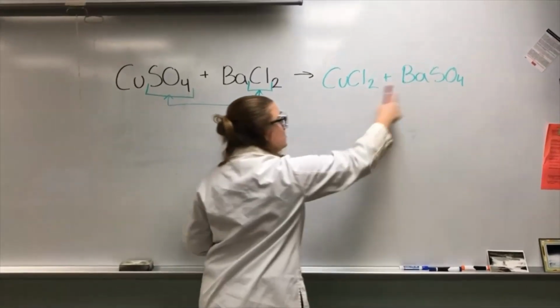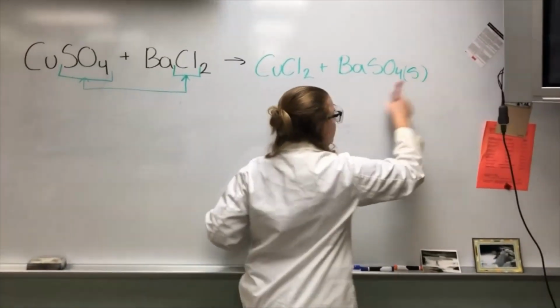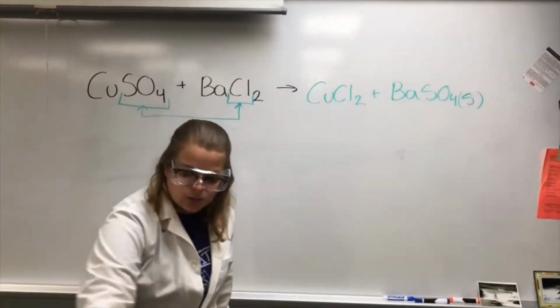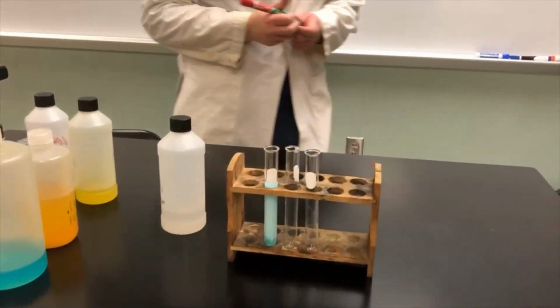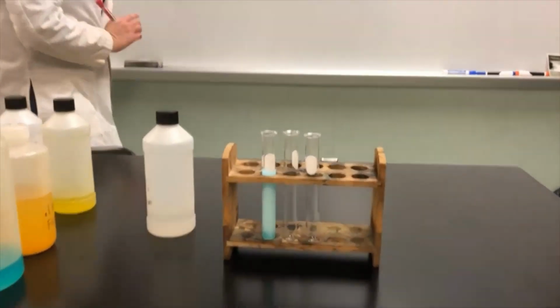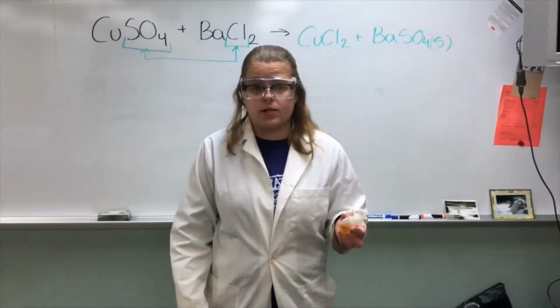And that barium sulfate is going to be our solid. This S in the parentheses represents solid, and that's what that light blue solid forms. And again, you can start seeing it settling down right now. Okay, so let's do another one of these double displacement reactions.